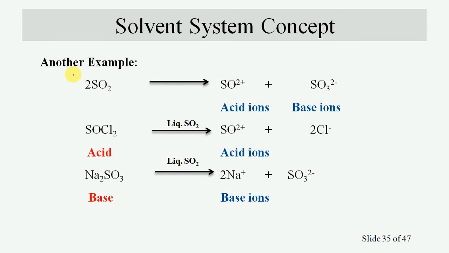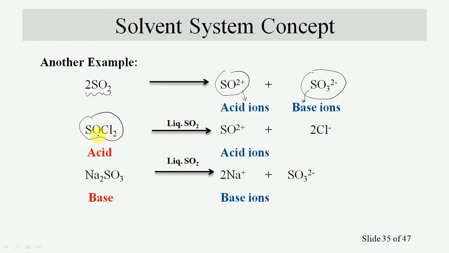The next one is sulfur dioxide, which is the solvent. It will undergo self-dissociation and give this cationic ion, which is the characteristic of the acid ion, and this anionic ion, which is the characteristic of the base ion. Now we have taken this chemical species along with liquid sulfur dioxide, which is the solvent.